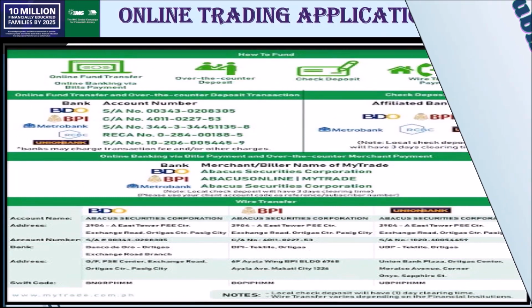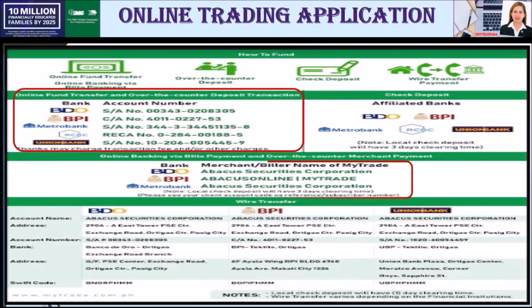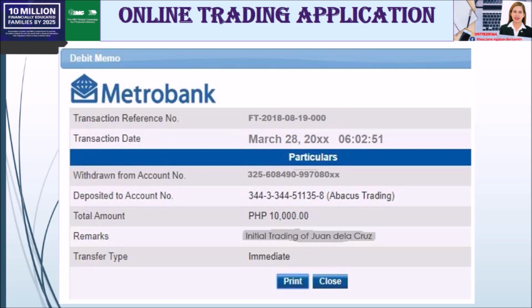Ito yung various ways kung paano tayo magbabayad. We have online bank transfer, we have online banking, and wire transfers. So for example, I choose Metro Bank. So online banking ng Metro Bank. So ito na yung sample proof of payment. Picture lang natin yung proof of payment natin. Make sure complete yung details, especially the reference number, the date, and the time kung kailan tayo nag-transfer. Kasi importante yan para ma-verify agad yung ating proof of payment.